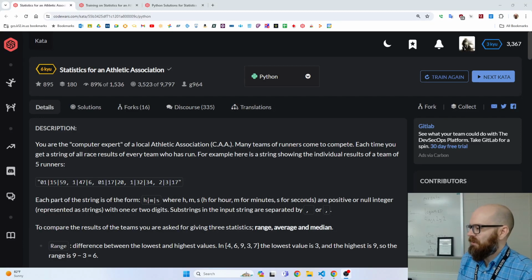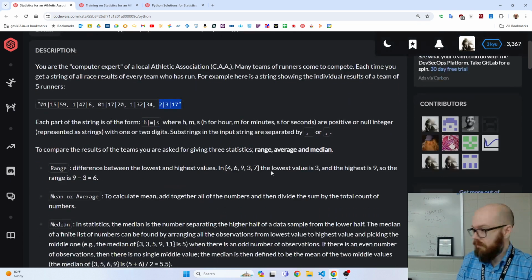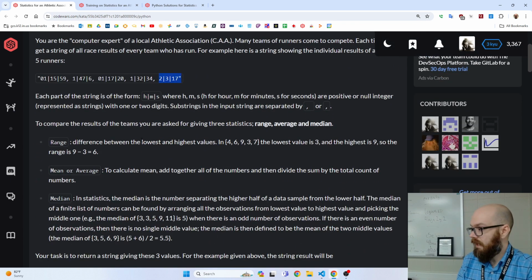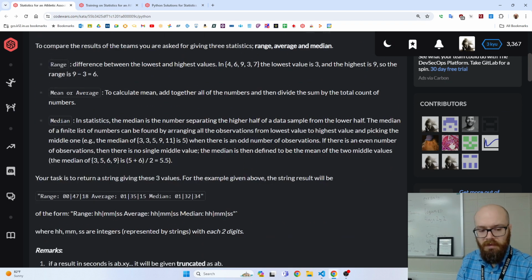What's up, guys? Let's take a look at another CodeWars exercise. This one's called Statistics for an Athletic Association. We get race results, hour, minute, second. It looks like these are half marathons because I think that applies to 1 or 2 hour-ish. And we're going to read the data, find a few stats, the range, the average, and the median, and then we spit out a little result in the right format.